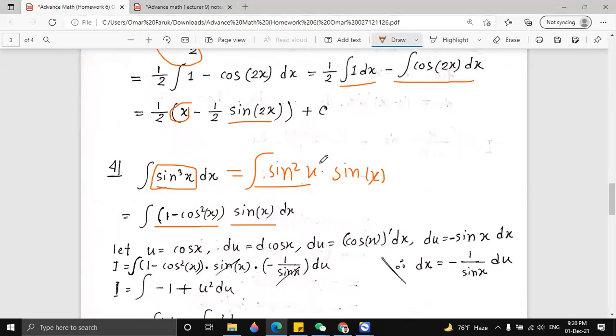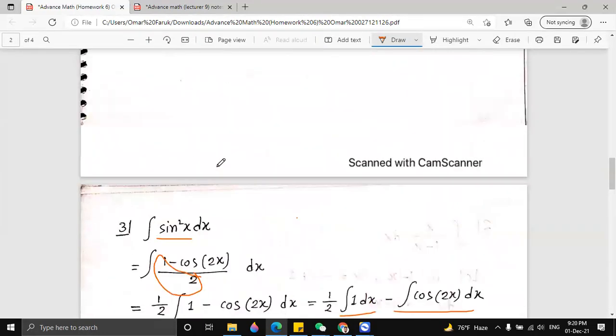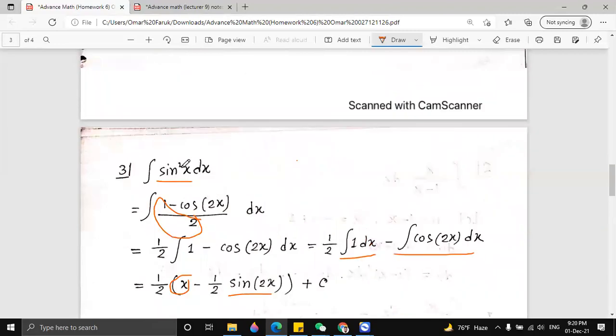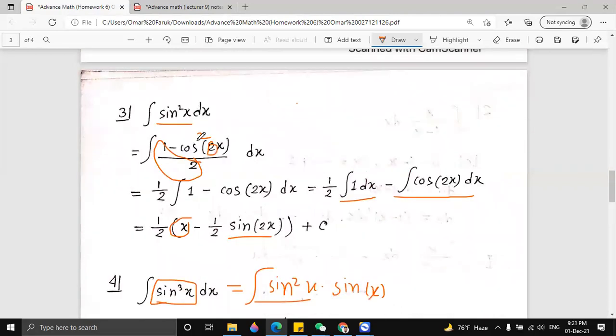We know the formula is 1 minus cosine 2x, but sine square x should be 1 minus cos square x. Let me check it.